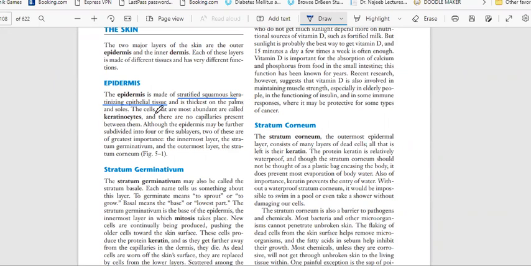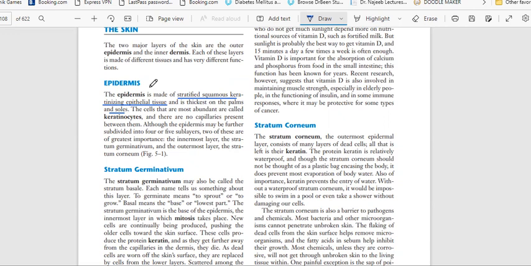And keratinizing refers to keratin, a protein present in the skin, and the skin is thickest on the palms and soles. Compared to other parts of the body, where the skin is very thin, in our hands and legs we have the thickest skin.